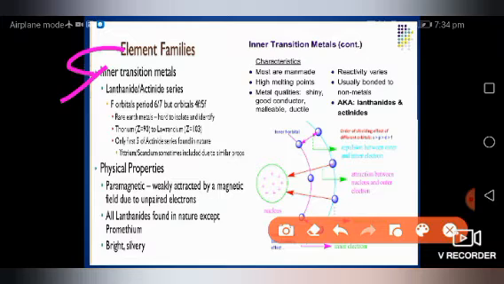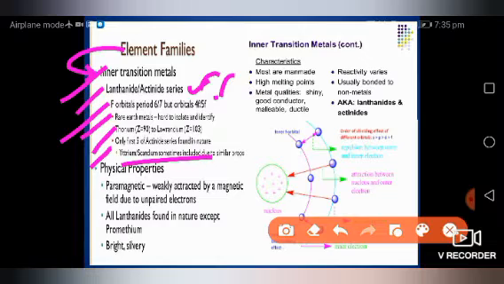So element families in a transition metal, where lanthanide actinide series we are talking, f orbital, period 6th and 7th, what orbital is giving 4f and 5f. Rare earth metals, these are hard to isolate and identify. Thorium to lawrencium Z 103, only first 5 of actinide series found in nature. Yttrium, scandium sometimes included due to the similar properties also.